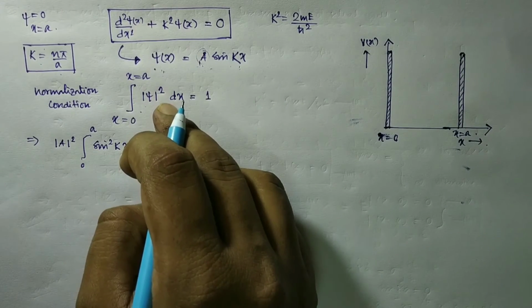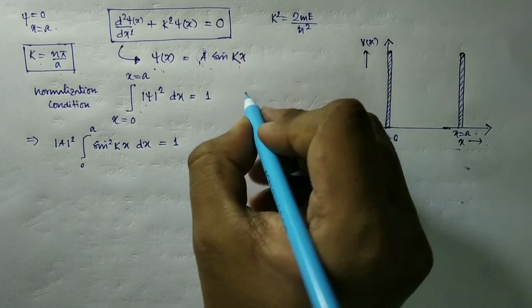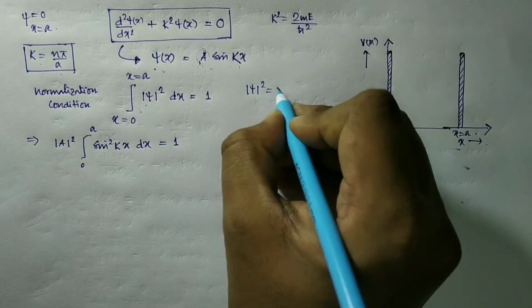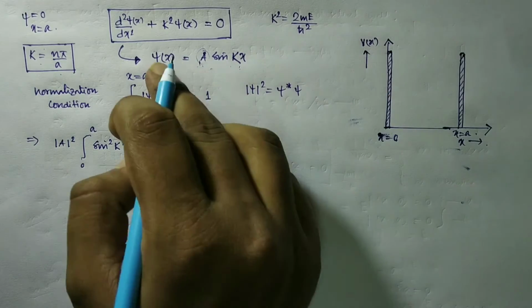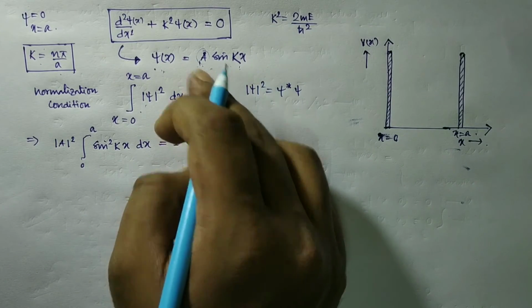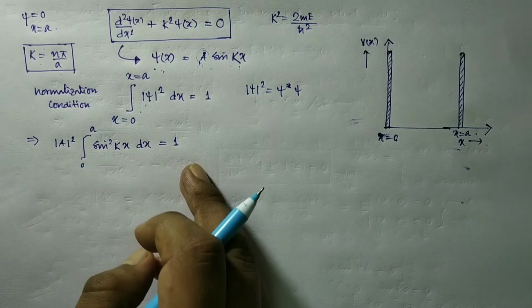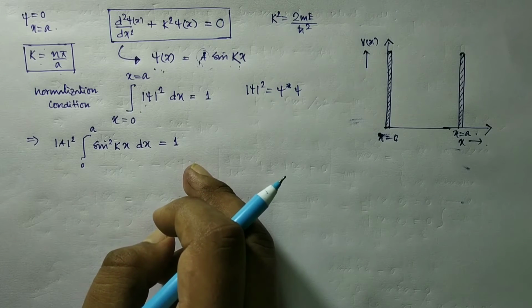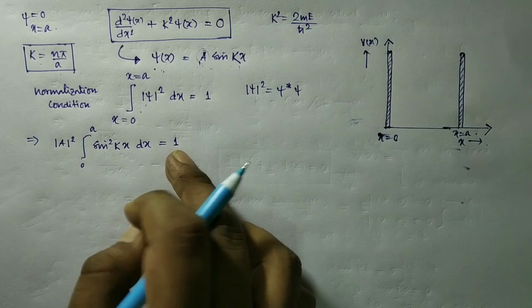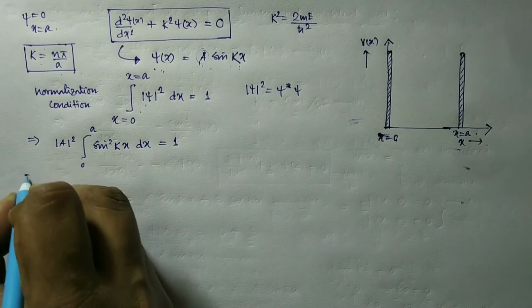Mod of psi square is nothing but, we know, psi star psi, and psi is a sin kx, psi star is obviously a sin kx, so this value we obtained. And now the integration, how to integrate this one? It is very much easy.